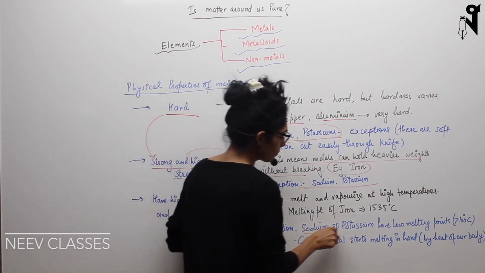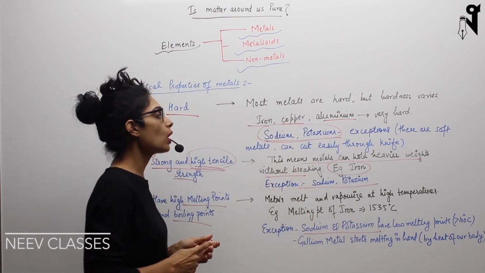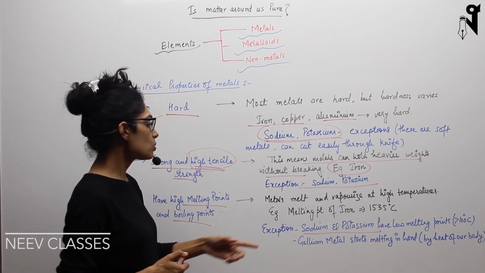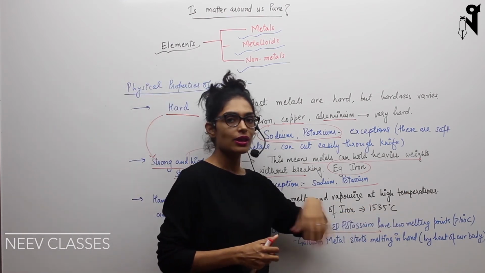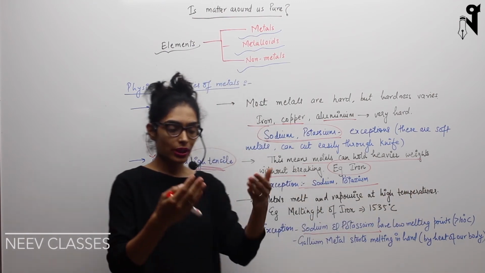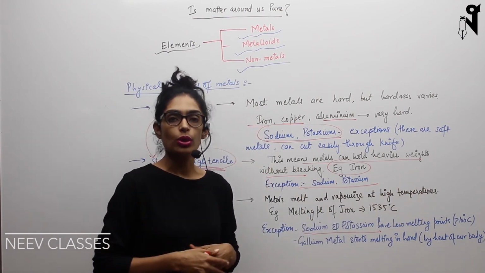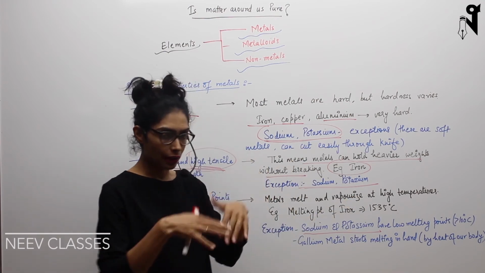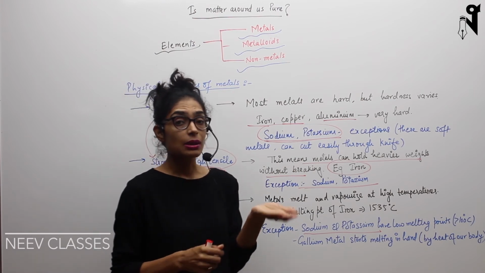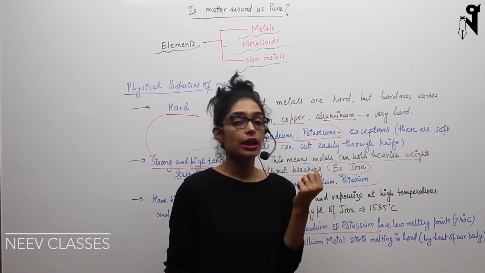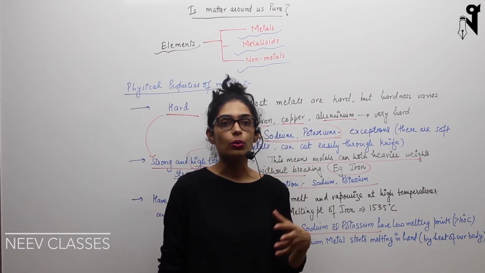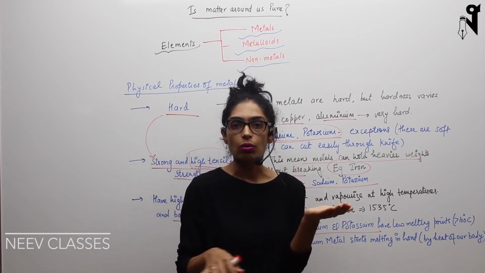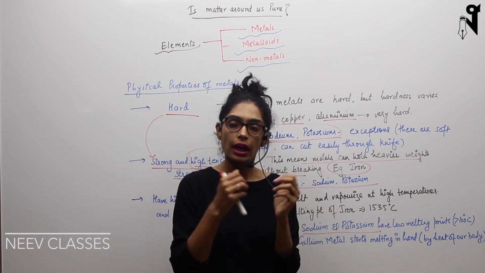Again, sodium and potassium. All these properties are basically interlinked: the harder the material is, the higher the melting point and boiling point. So sodium and potassium have low melting points, even lower than 100 degrees Celsius. So they can melt at a lower temperature than water boils. And gallium is the best example. Gallium's melting point is very low, even lower than our body temperature. So if you keep a gallium piece on your hand, it will just absorb the heat from our hand and melt down.